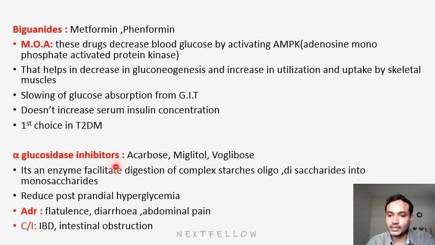When they inhibit this enzyme, there will be no conversion of complex to simple molecules, so there will be no absorption of glucose. That's why they reduce postprandial hyperglycemia, that means the hyperglycemia after food.